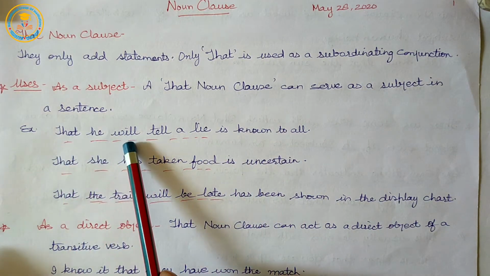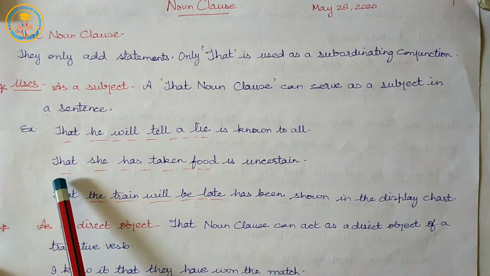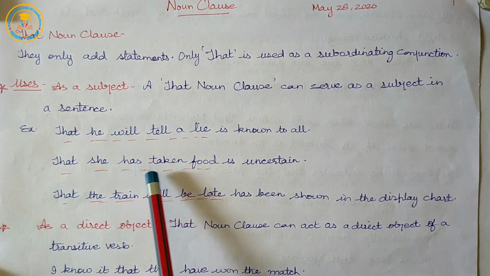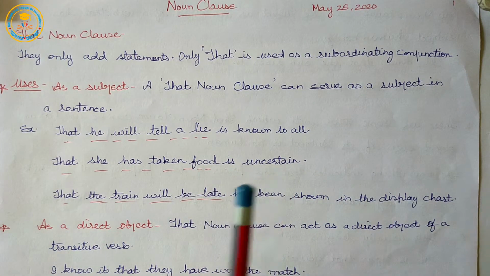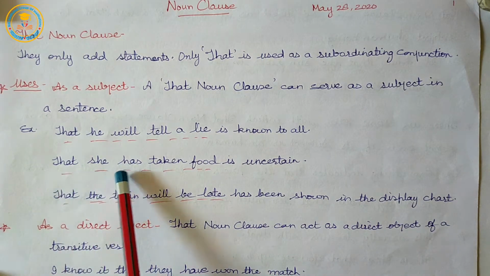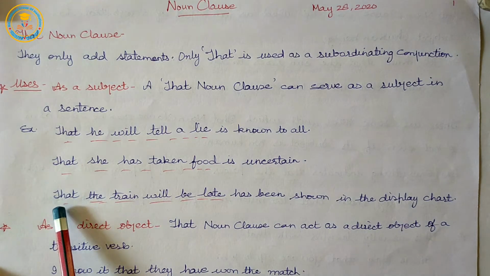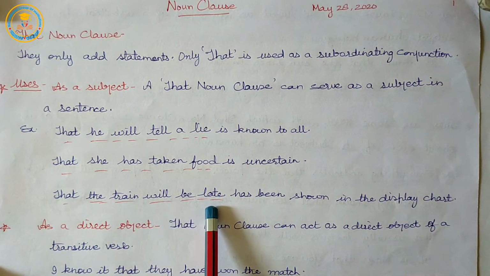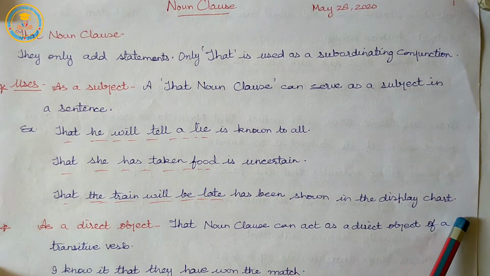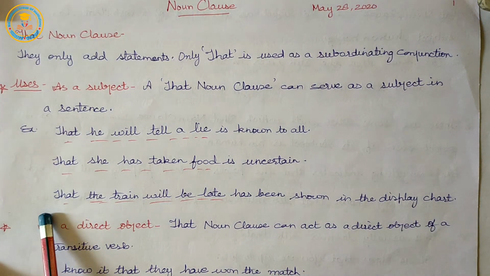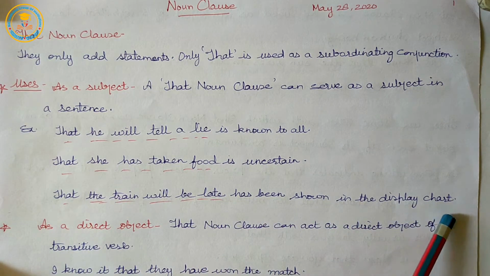That she has taken food is uncertain. That the train will be late has been shown in the display chart.